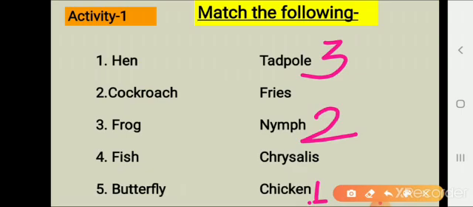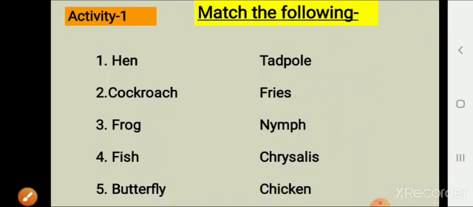Fish. Baby fish is called fry, and in plural, baby fish are called fries. Next, the last one is butterfly. Butterfly's life cycle has four stages. Number one was eggs, number two was larva, number three was pupa, and number four was butterfly. I told you that pupa is also called chrysalis. So number five is chrysalis. Do this activity in your copy, okay? In good handwriting.